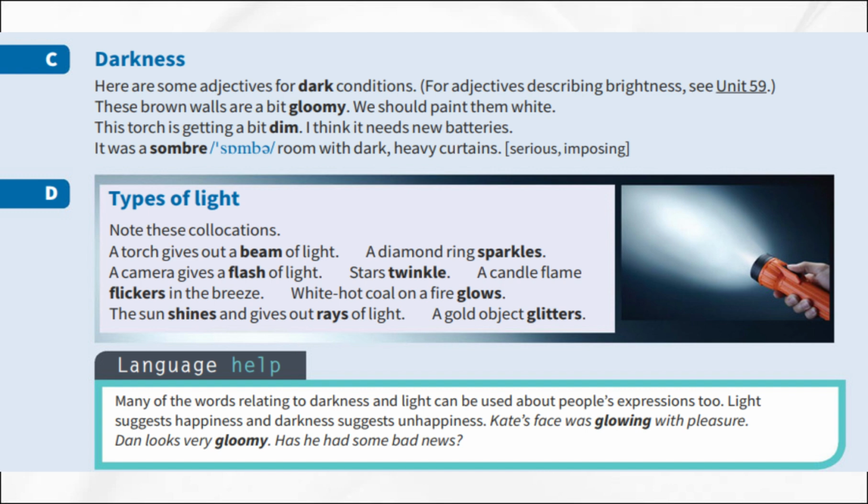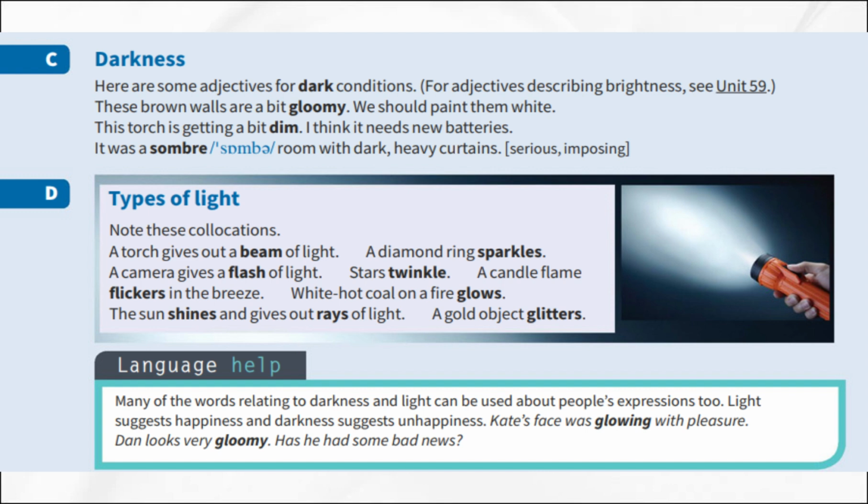Types of light. Finally, let us look at different types of light and the verbs that describe them. A torch gives out a beam of light, a narrow stream of light. A diamond ring sparkles. It shines with bright, quick flashes of light. A camera gives a flash of light, a sudden, brief burst of light. Stars twinkle. They shine with a flickering light. A candle flame flickers in the breeze. It moves and shines unevenly.